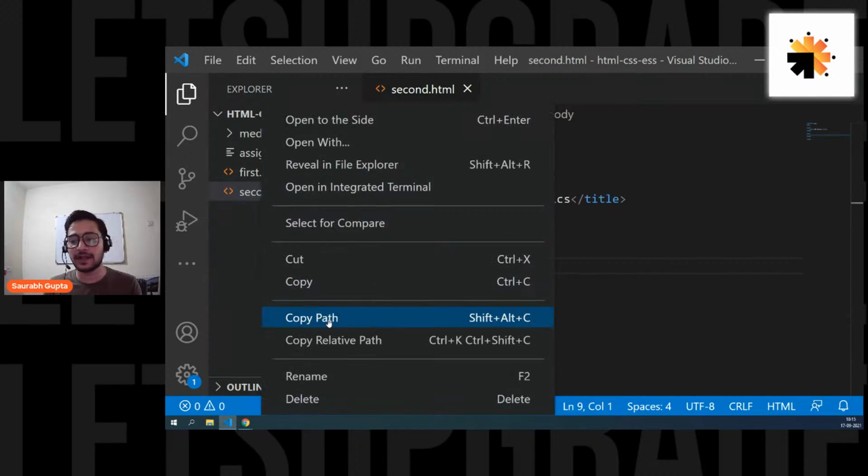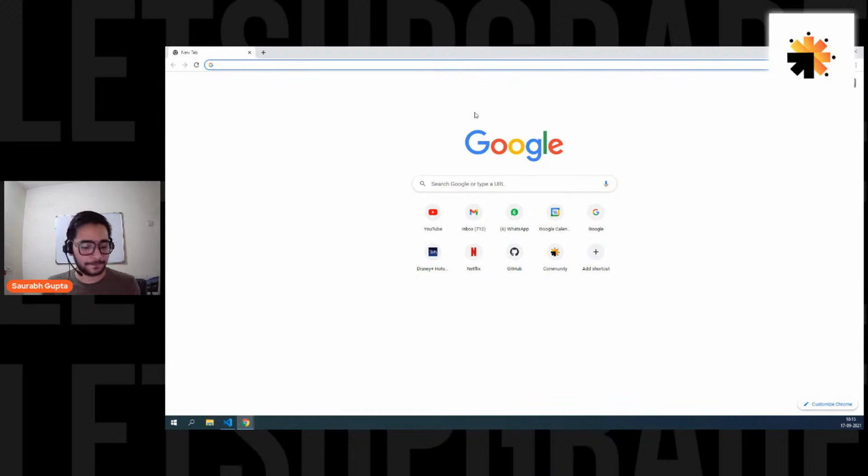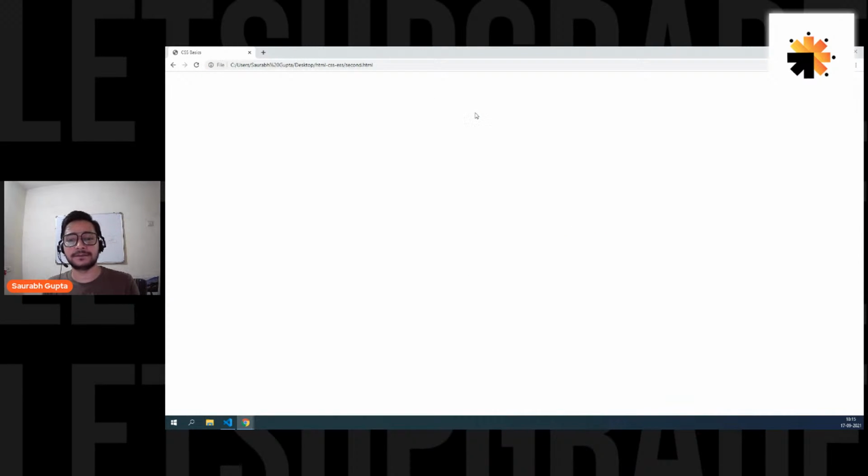So right click, the same trick again, copy the path, go in your favorite browser. Let me get a browser window for you first. Here we go. Paste it and done.